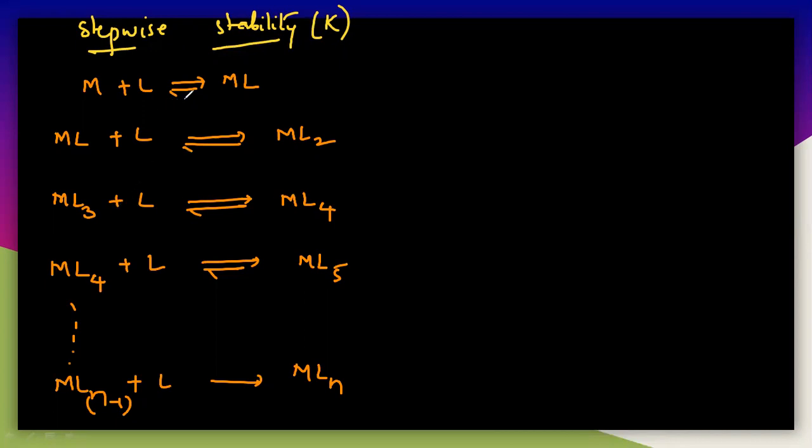So like that. Here the constant, particularly the stepwise stability constant, here the equilibrium constant is called K1, because it is the first step, and this is the second step, this is the third step, this is the fourth step, and this is the nth step. You can take many other steps here. So in the stepwise stability constant, we are adding only one ligand each time. So you may measure this equilibrium constant as K1. This is equal to the concentration of the product, that is ML, by M concentration and L concentration. So this is K1.